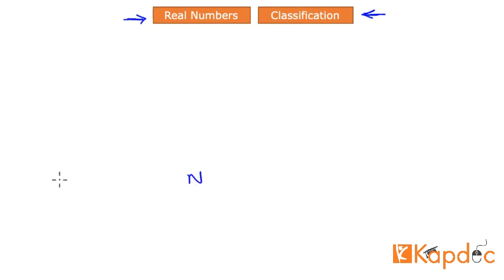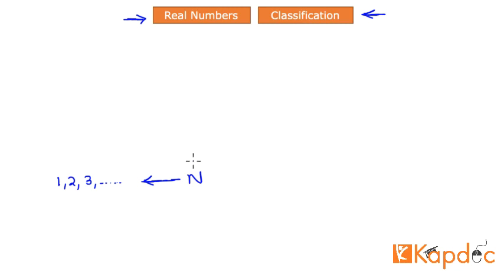And what are natural numbers? Natural numbers are numbers such as 1, 2, 3, and so on. There is no end to it. It can go up to infinite length. So this space of numbers is called natural numbers. The smallest natural number that we know of is 1. And they always exist in whole units, right? 2 is a whole unit of a number. 3 is a whole unit of a number, right?